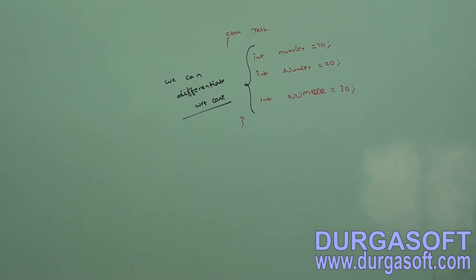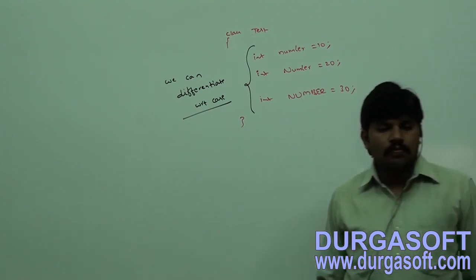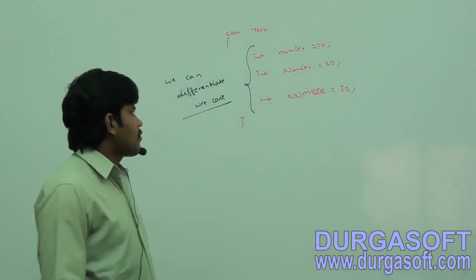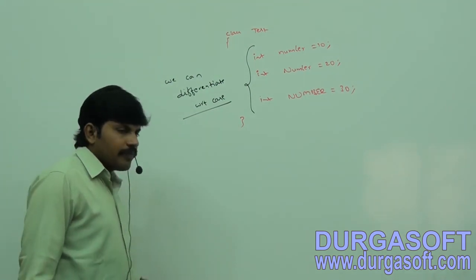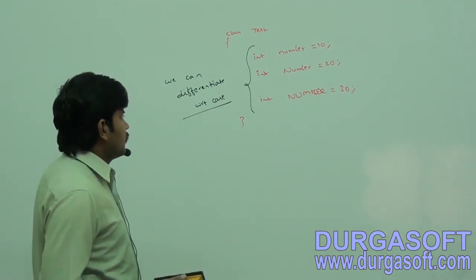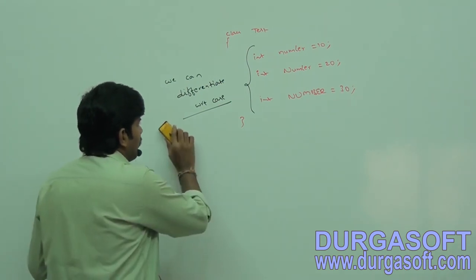We can differentiate with respect to case anyway, right? Completed, I hope. So this is the third rule, right?